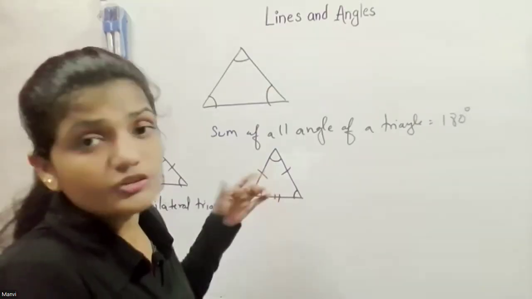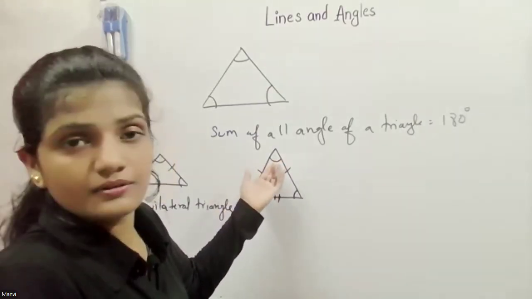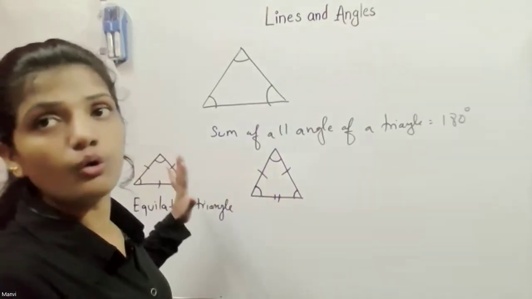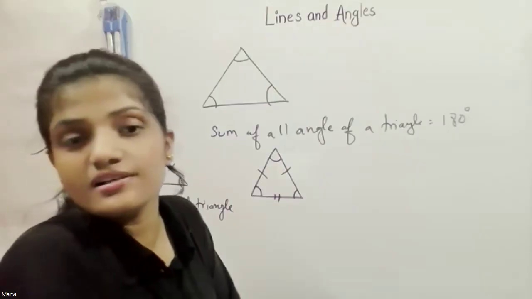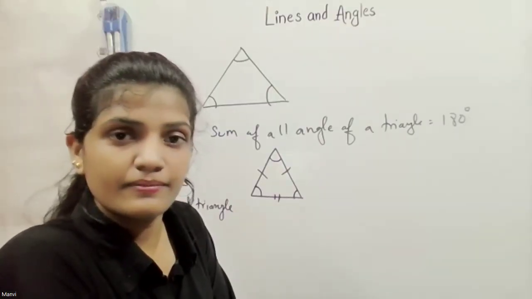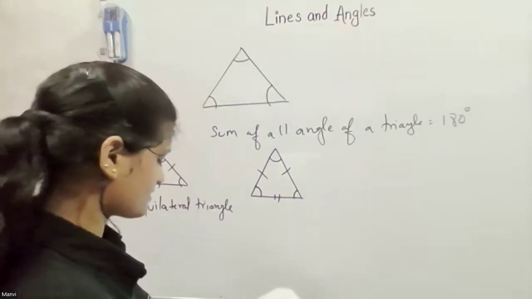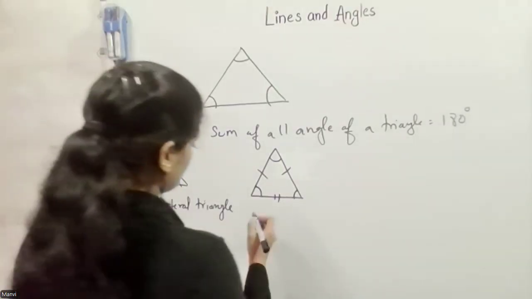But for equilateral, we always know each angle equals 60 degrees.